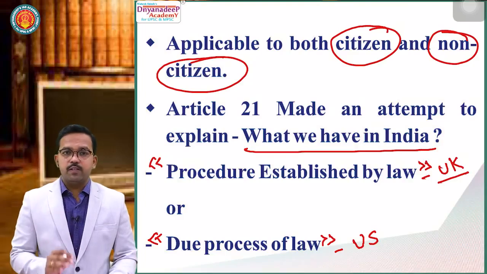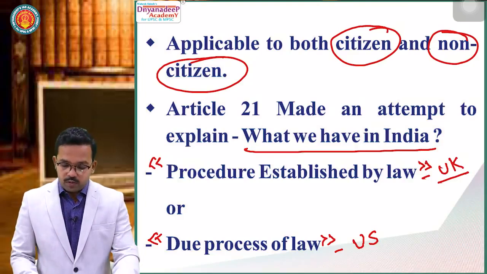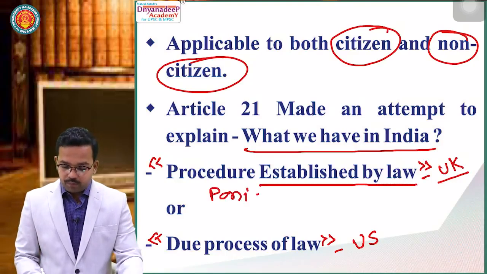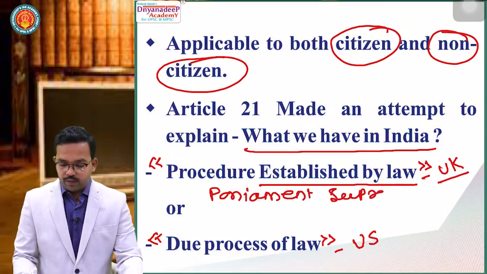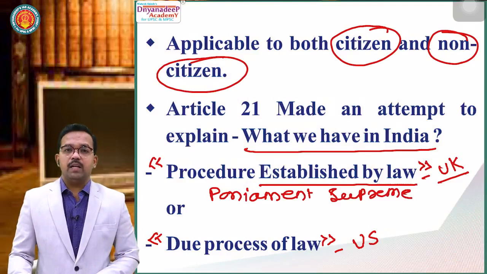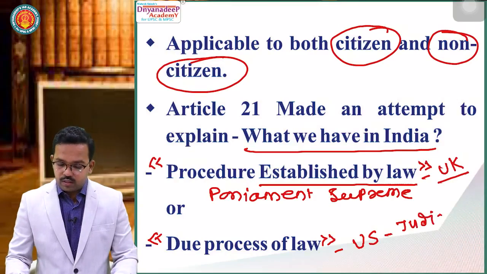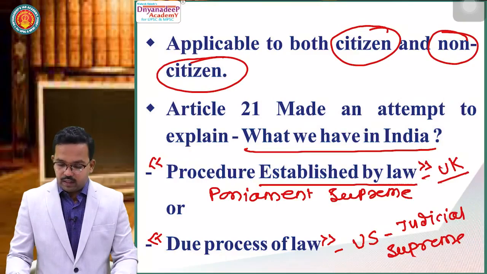Then what is the basic difference between these two things? See, procedure established by law makes Parliament supreme. It means whatever Parliament says shall remain final, whereas due process of law talks about judicial supremacy. It means what the judiciary says shall remain final.